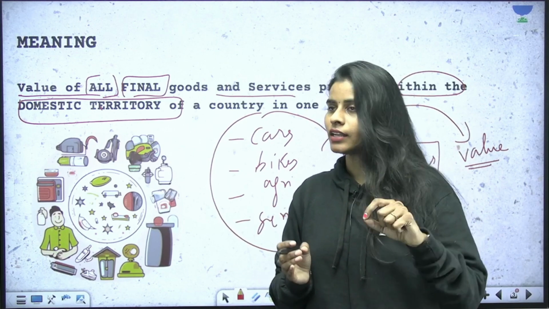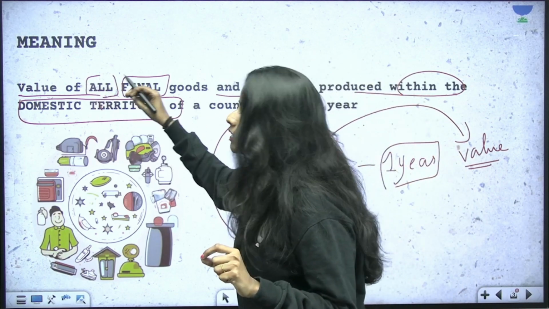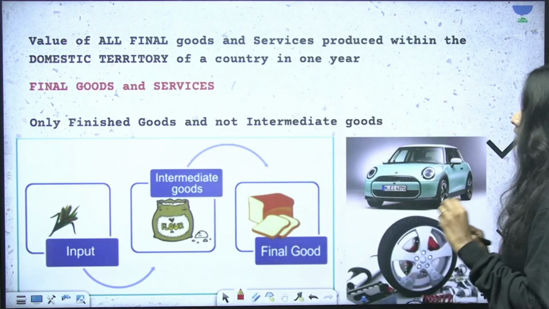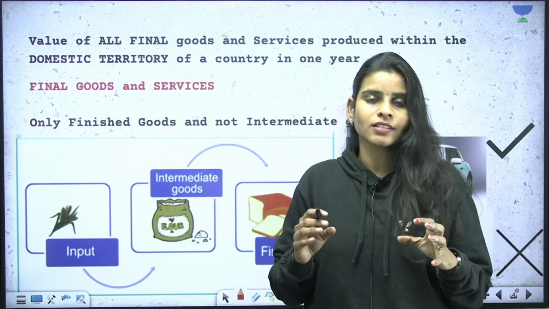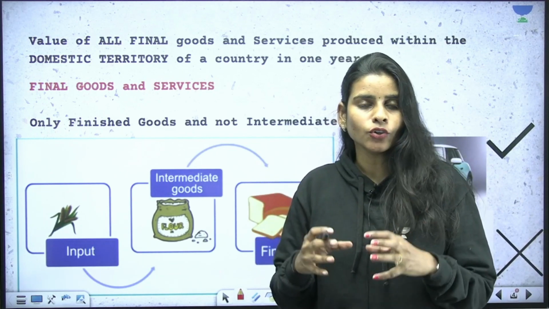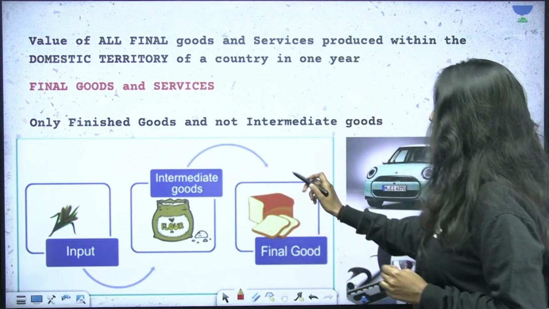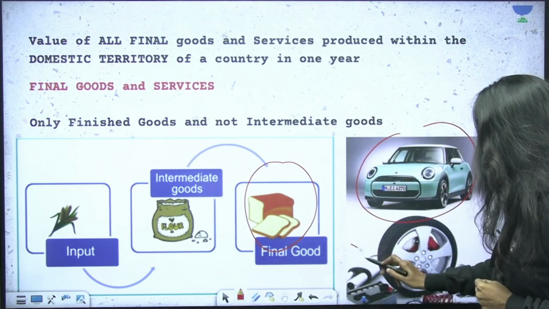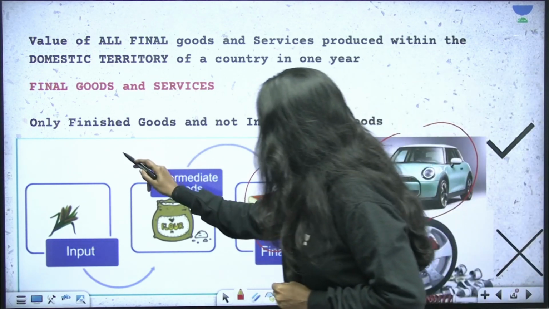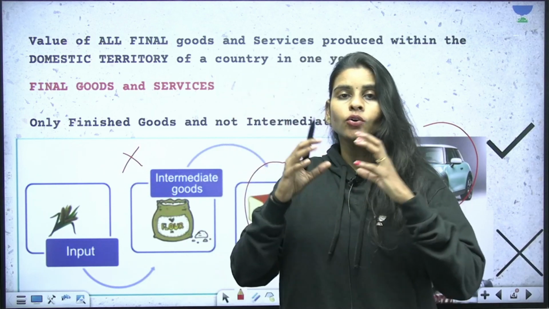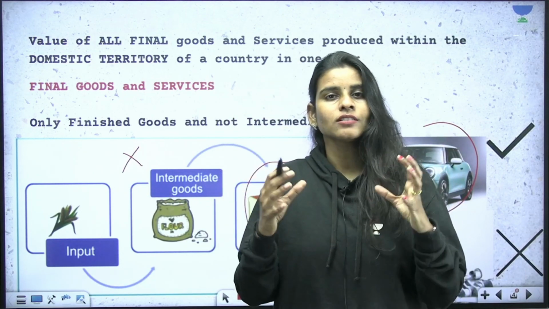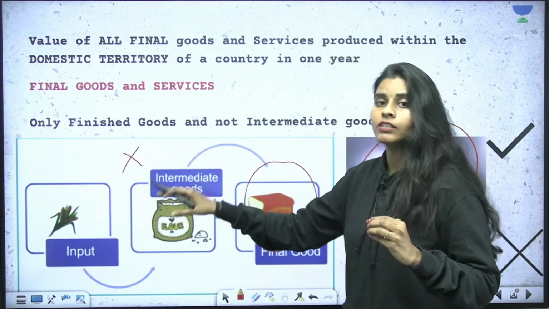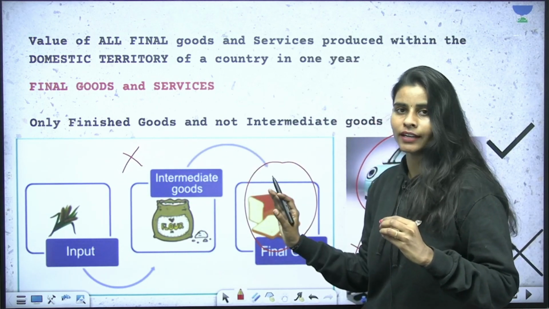But you have to be very careful with some of the terms present in the definition here. Let me tell you why. When we say final goods and services, we are calculating the value of only the final products, okay? And we are not considering the value of intermediate goods in the total value of goods and services produced. Why? Because this intermediate cost will be already included in the final cost, right?